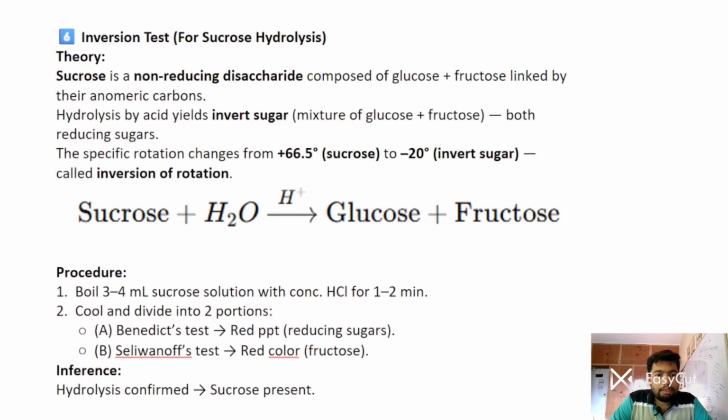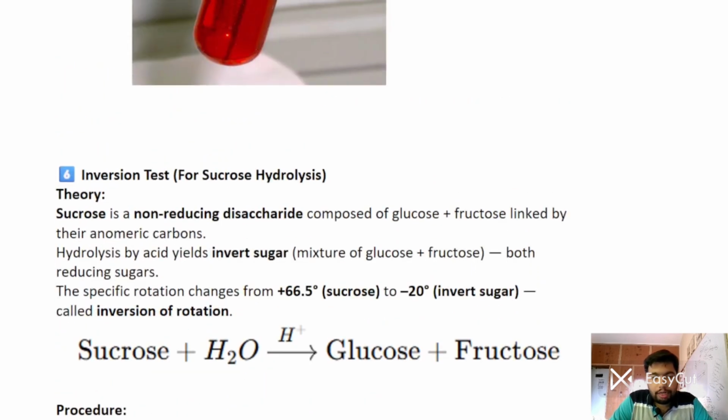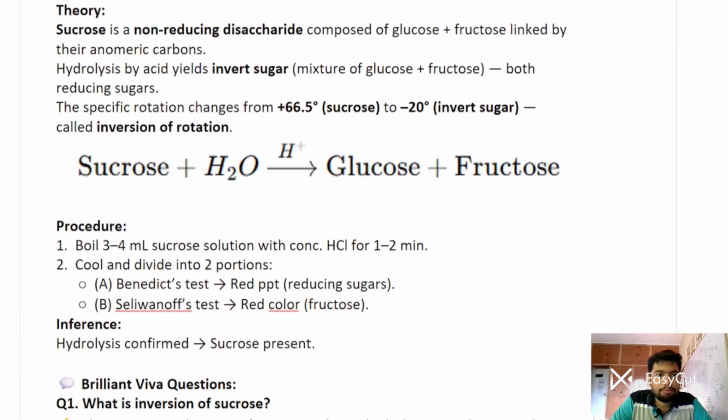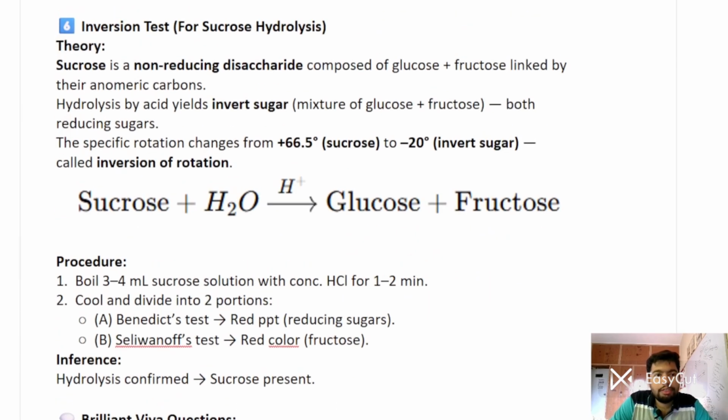Now, the second last test we want to discuss is the inversion hydrolysis test. Right? The theory behind the inversion hydrolysis test is that sucrose is a non-reducing disaccharide composed of glucose plus fructose, which is linked by anomeric carbons. So on hydrolysis, this sucrose will lead to glucose plus fructose. This acid hydrolysis will ultimately lead to invert sugar, that is a mixture of glucose plus fructose. So both are reducing sugars.